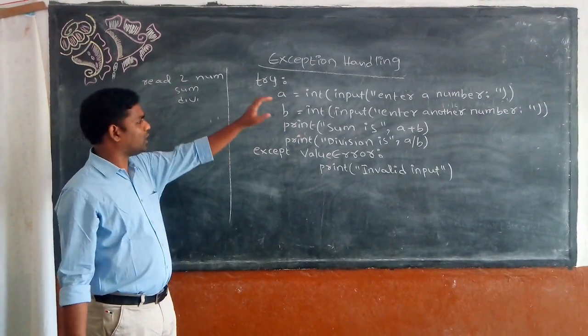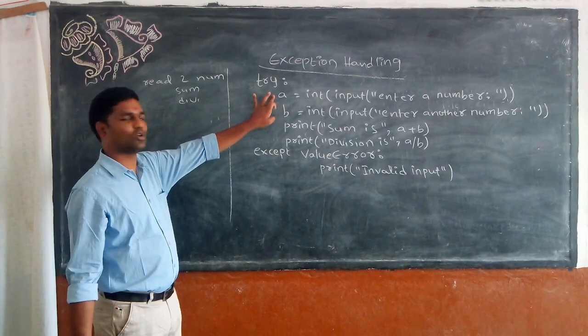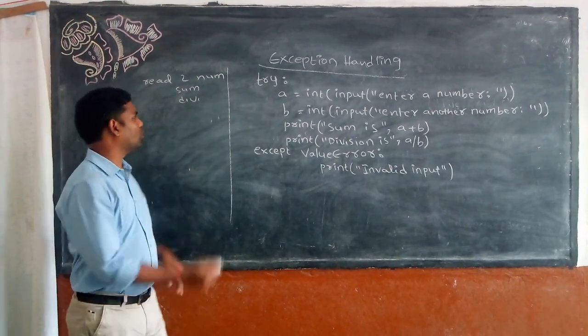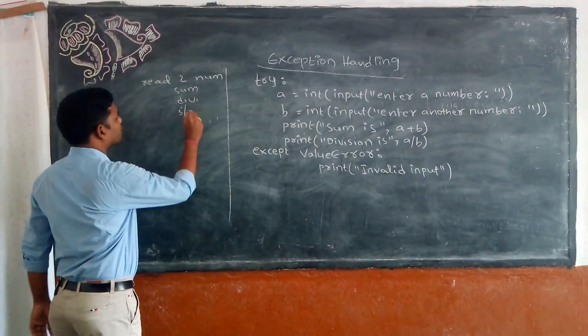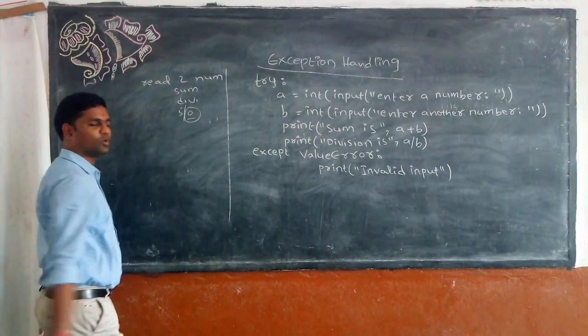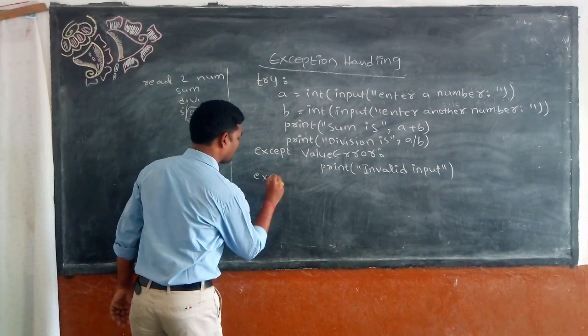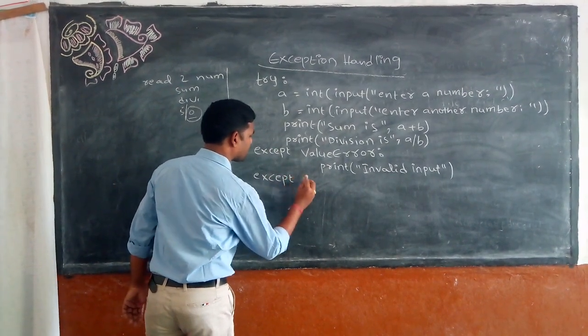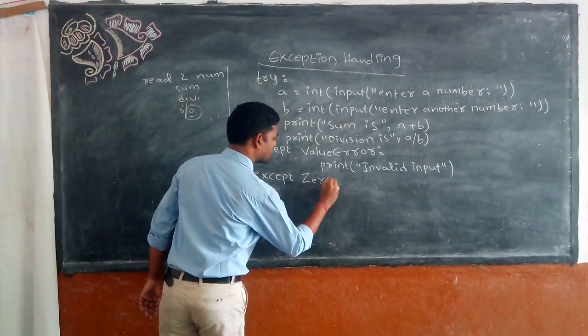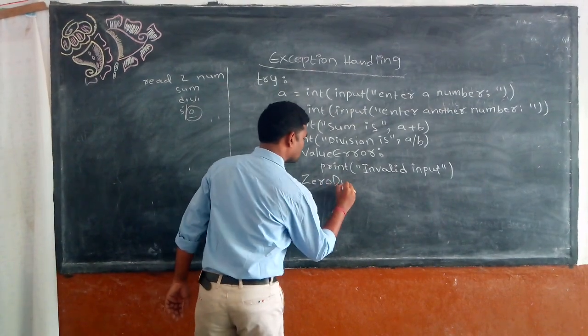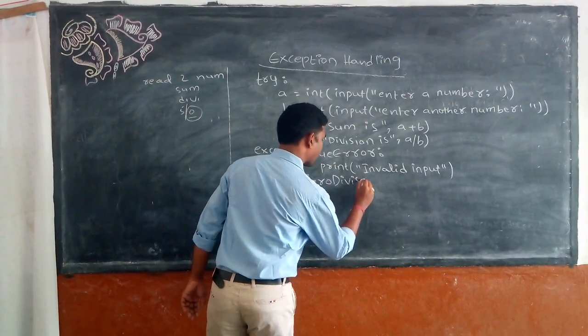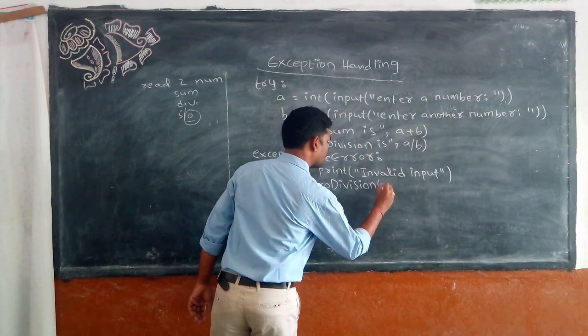Or else the user may enter a is equal to 5 and b is equal to 0. When a is equal to 5 and b is equal to 0, division is not possible with 0. So for that I have one more error. I need to handle one more exception: except zero division error.